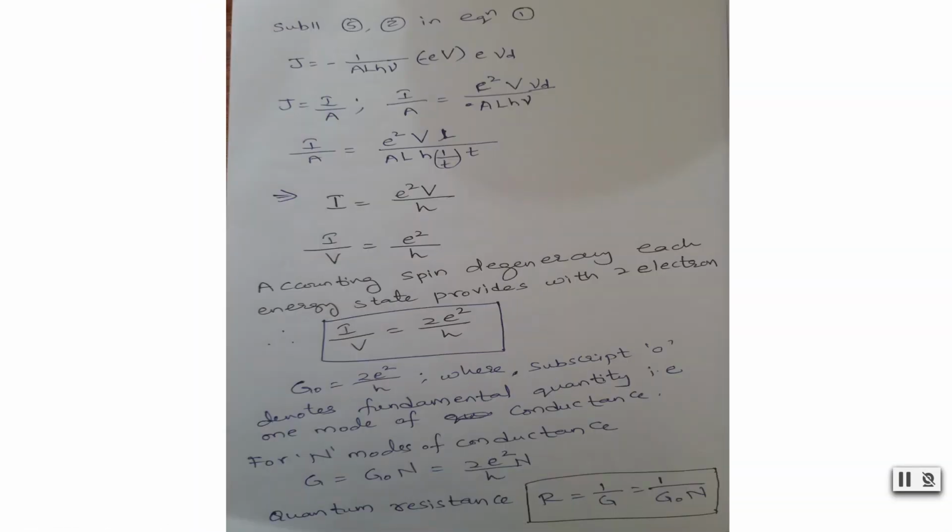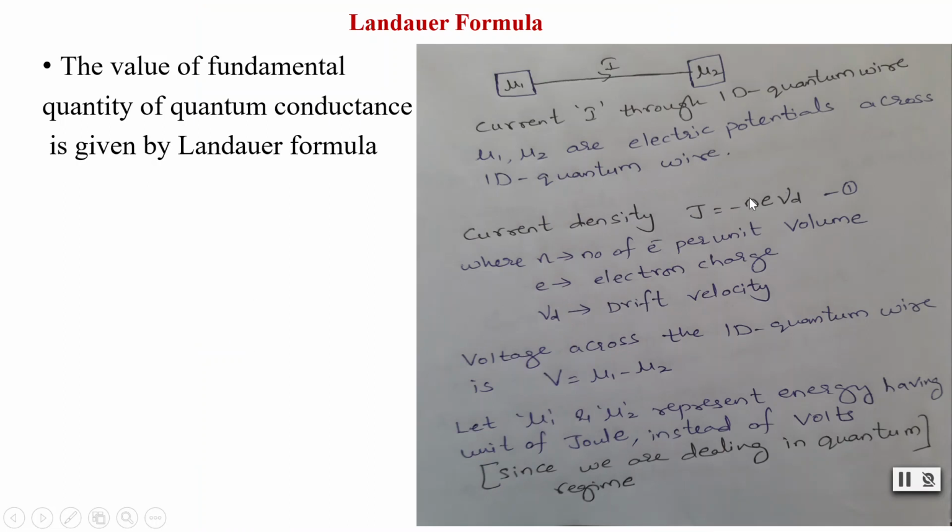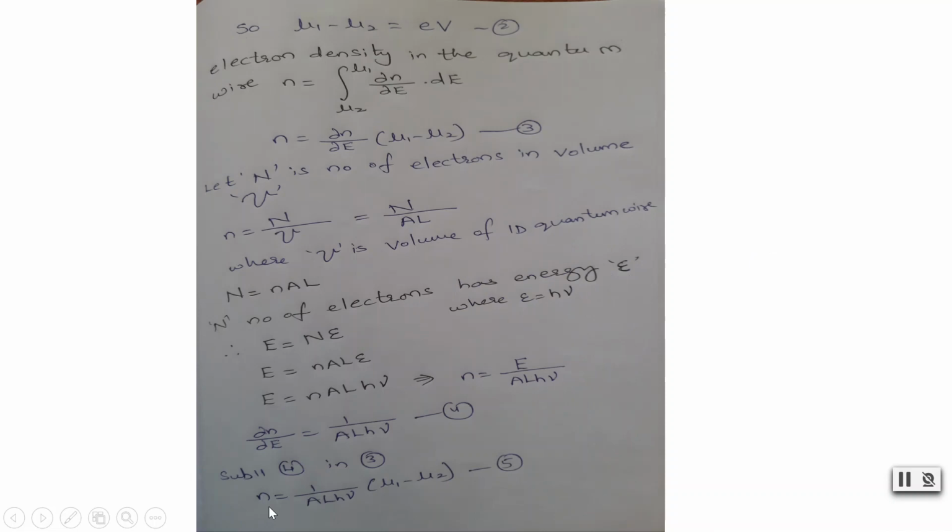So substituting 5 and 2 in equation 1, therefore we will get J is equal to, this is the first equation, minus N e times Vd, and we know that N is 1 by AL h nu times mu 1 minus mu 2. But mu 1 minus mu 2 is nothing but e times V, e times voltage.